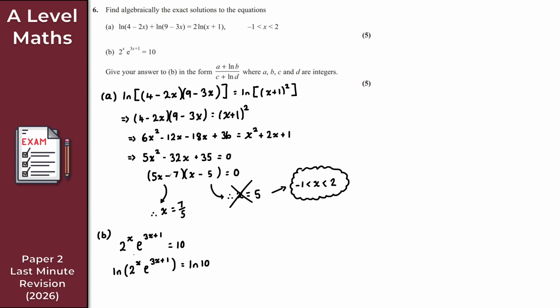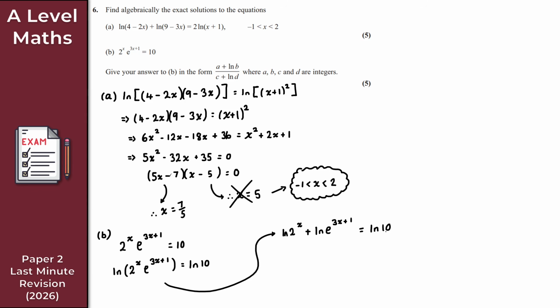So we've got the natural logarithm of a product. We can just do what we did in reverse with part A. We expressed that as a single logarithm because we were adding two individual logarithms with the same base. So in reverse, I get ln 2 to the x plus ln e to the 3x plus 1, and that is equal to ln 10.